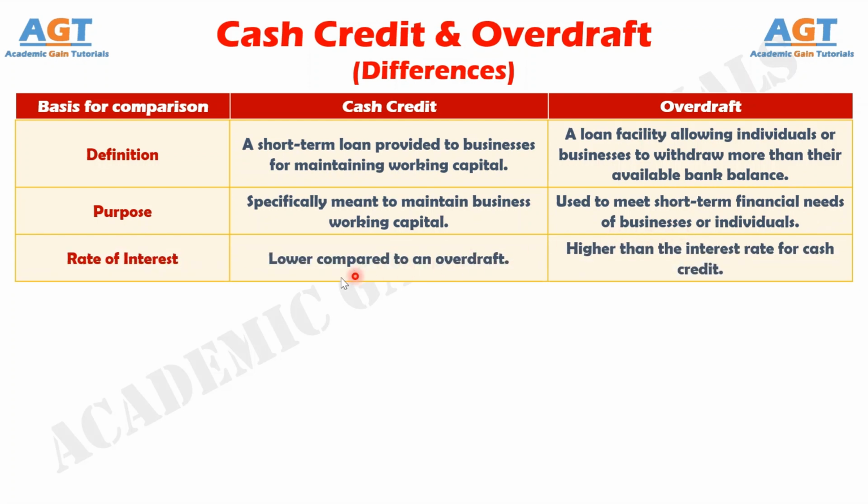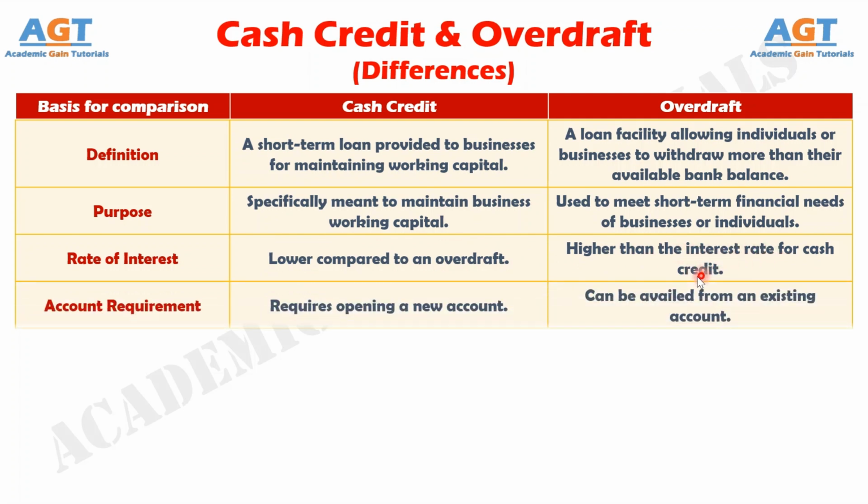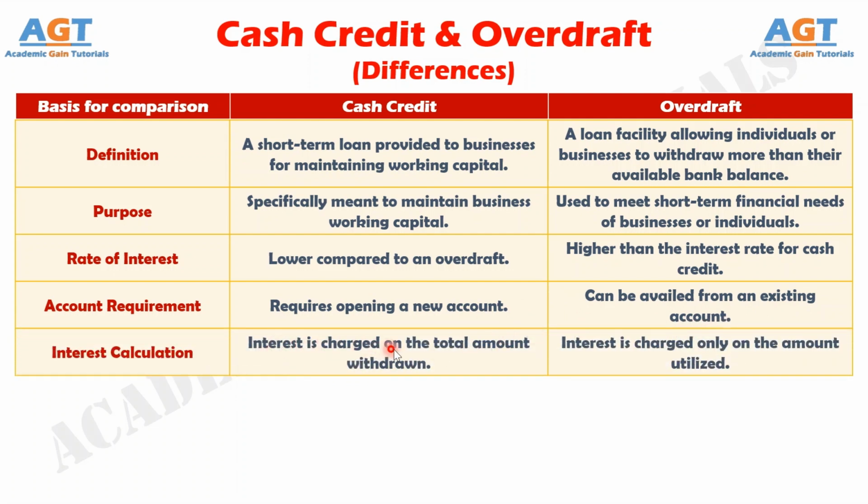Number 3. The interest rate on cash credit is lower compared to an overdraft, whereas the interest rate for an overdraft is generally higher. Number 4. Cash credit requires the borrower to open a new account, whereas an overdraft can be availed from an existing bank account. Number 5. In cash credit, interest is charged on the total amount withdrawn, whereas in an overdraft, interest is charged only on the amount actually utilized.